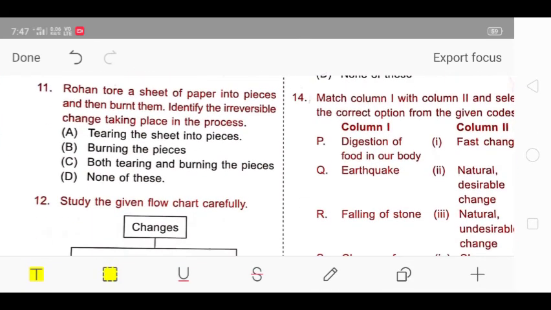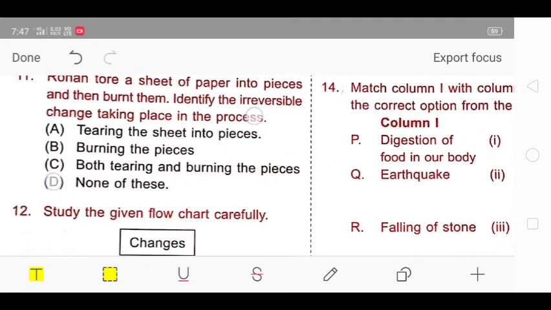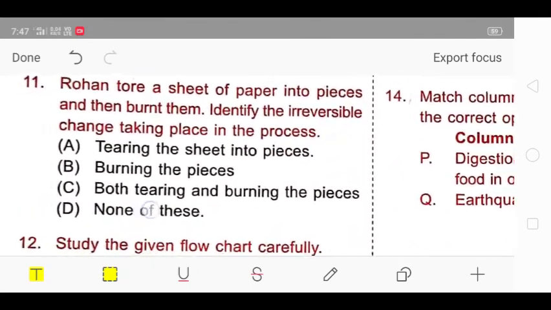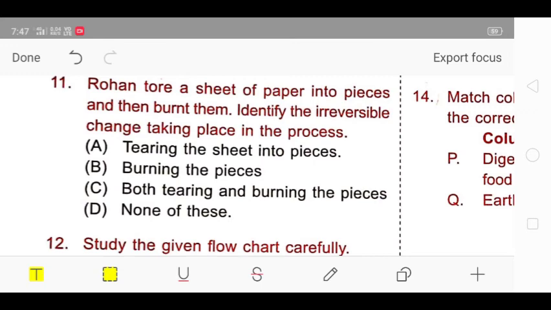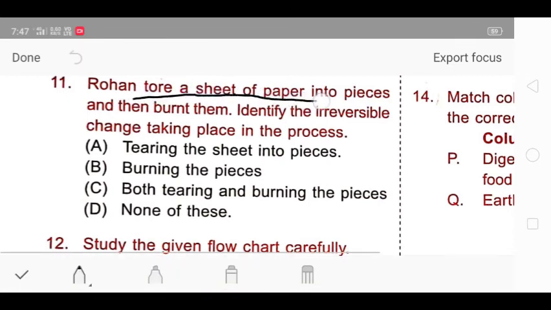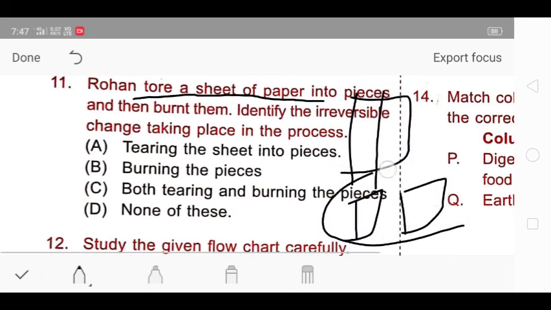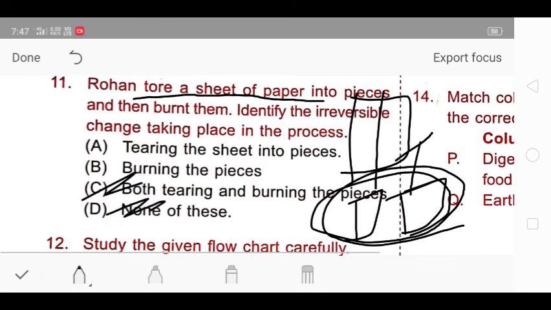Next is question number 11. Rohan tore a sheet of paper into pieces and then burnt them. Identify the irreversible change taking place in the process. So first he tore the paper, like this is the paper and I tore it, one piece this, one piece this. Now I cannot join them back. So this is the first irreversible change. Second is that he burned it. After burning, ash would be formed and ash cannot be converted back into paper. So that is also an irreversible change.